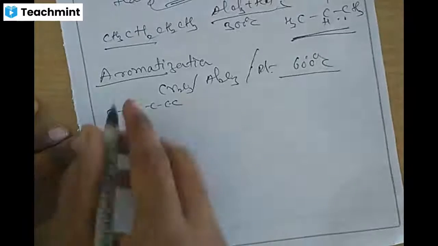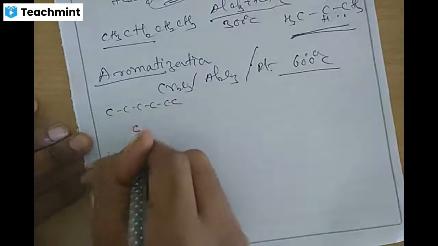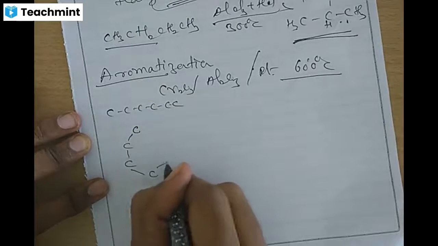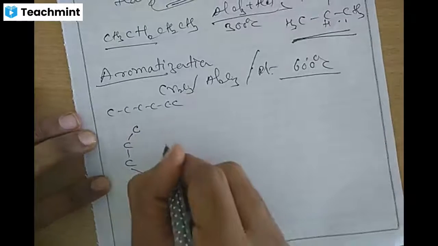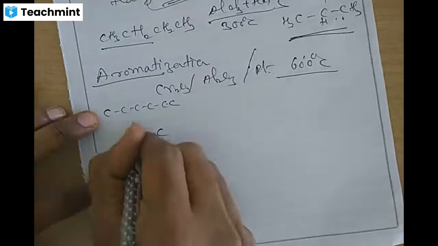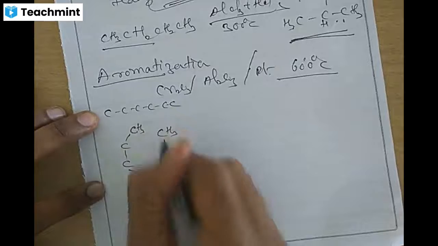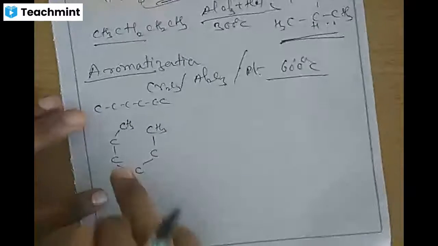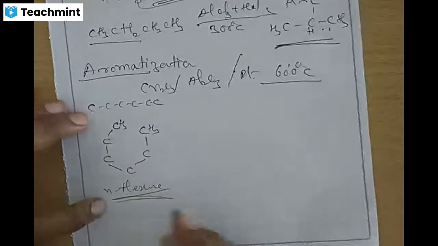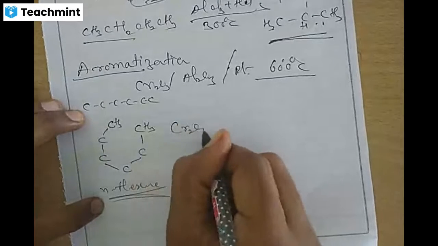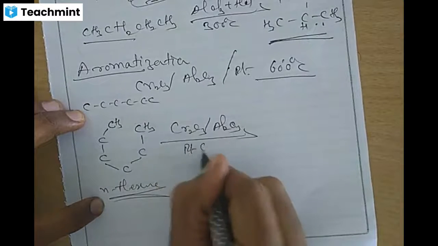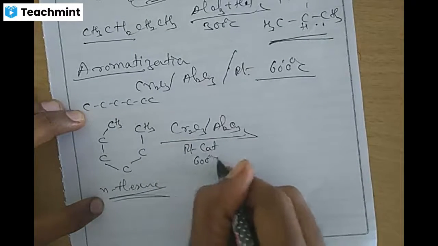This 6-membered carbon chain can be written as 1, 2, 3, 4, 5 and 6, but the first carbon and last carbon don't link here. CH3, the rest will be CH2, and this CH3. The rest of the carbons are CH2. This is called normal hexane, n-hexane. This will be treated with chromium oxide, Al2O3 aluminum oxide, or platinum catalyst at 600 degrees Celsius.